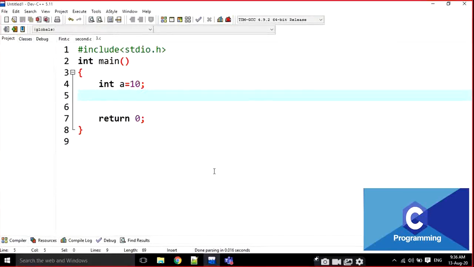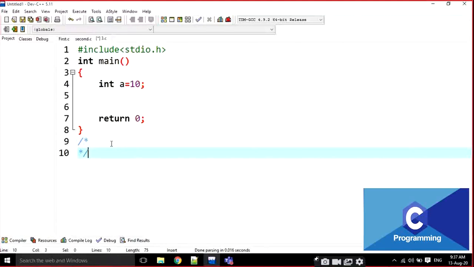This is if and else. The next one is the ternary operator. What is that? Ternary operator is very similar to the if condition. What it is and how it works, I will explain here.